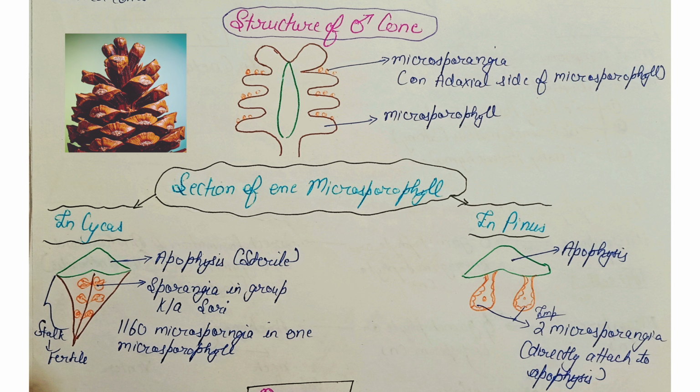In case of Cycas, the sporangia are in groups and known as sori. More than 1000 microsporangia are present in one microsporophyll, whereas in Pinus, beneath the apophysis, only 2 microsporangia are seen. These microsporangia are directly attached with the apophysis.